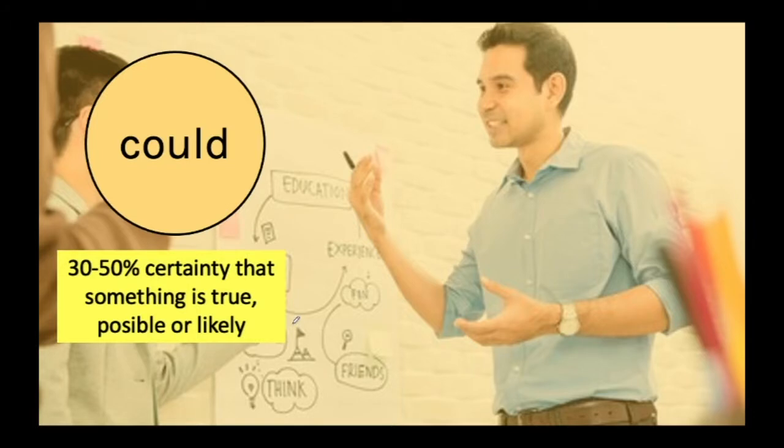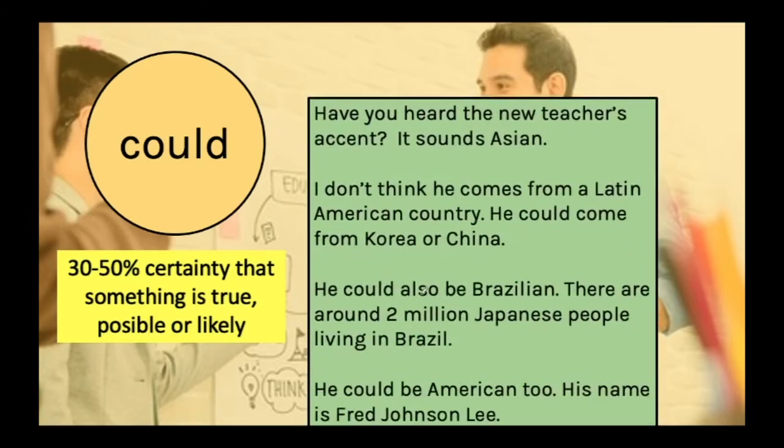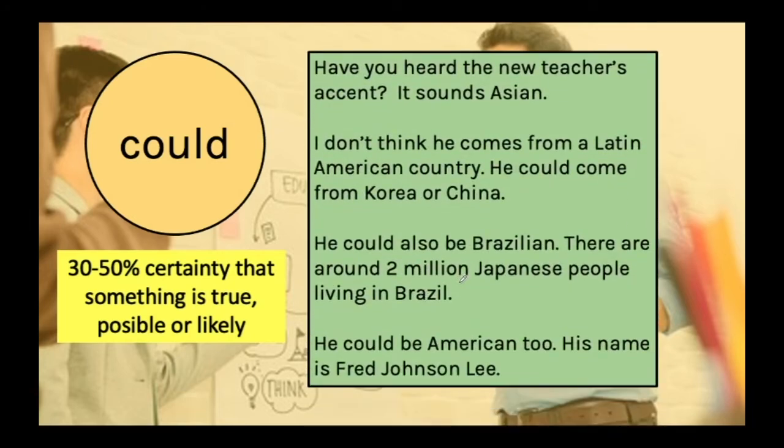Could is very similar to may and might. In this case, we also have a possibility, we also have a certainty that something is true or possible or likely of 30 to 50%. Let's see some examples. Have you heard the new teacher's accent? It sounds Asian. We have a new teacher and we have heard the way he speaks, but we don't actually know where he comes from. We haven't talked to him and we haven't asked him where he was born or where he comes from.